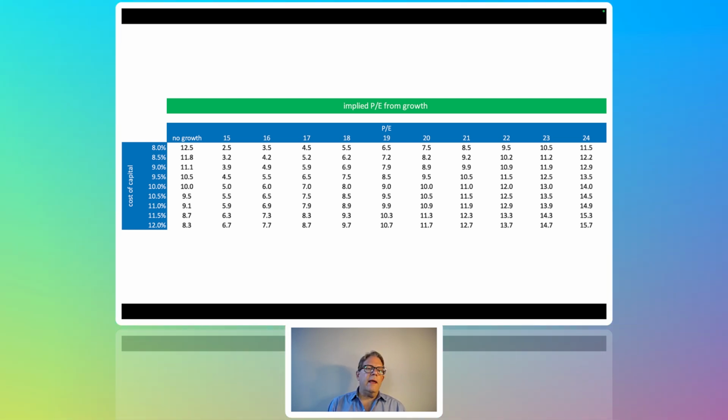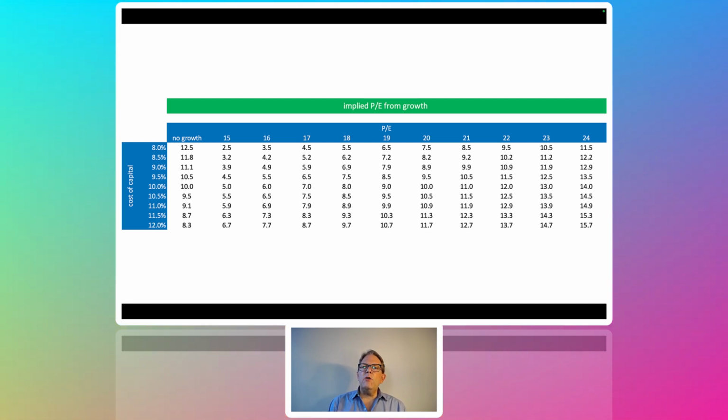On the other hand, if you thought at an 8% cost of capital, you thought the company can grow for a long time, then guess what? Your PE at 24 times, 11.5 of the 24, so almost 50%, is growth. So this is just a way to think about it.